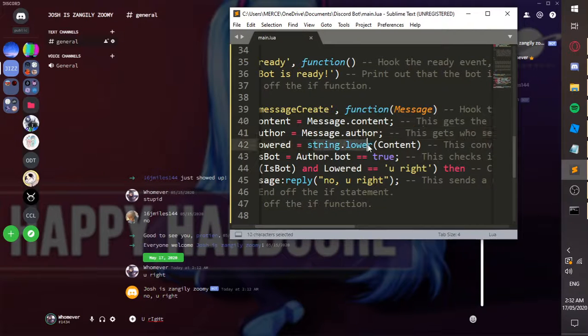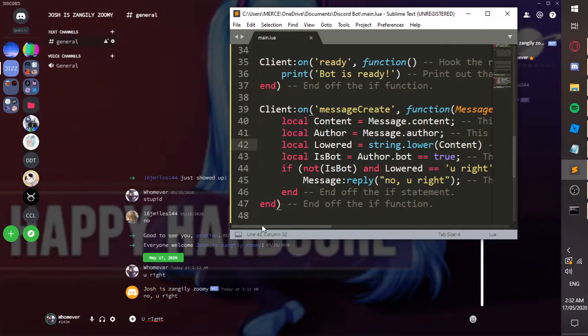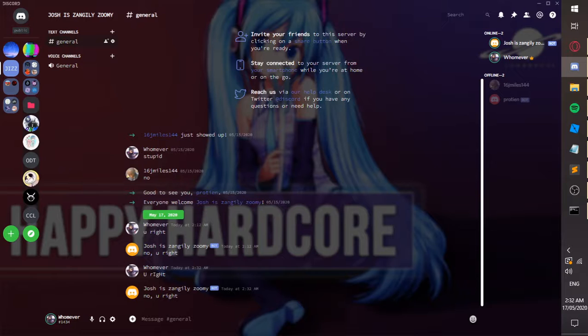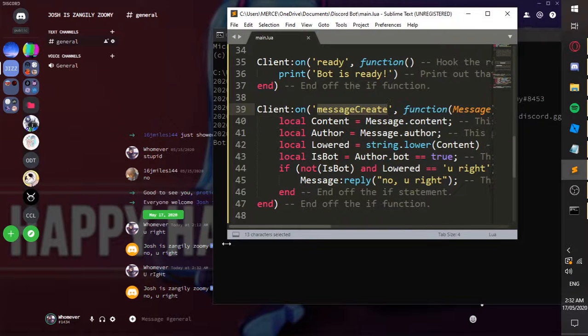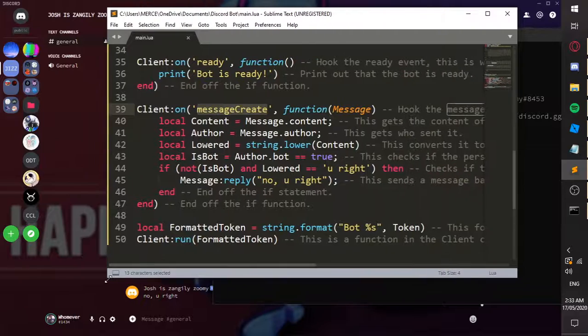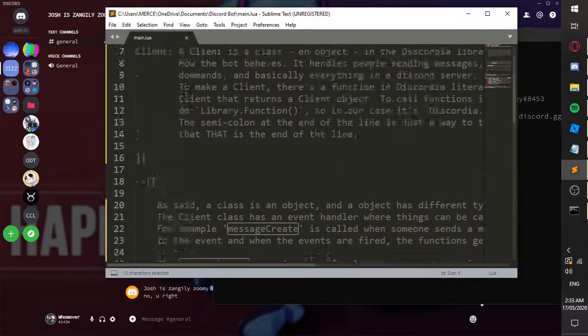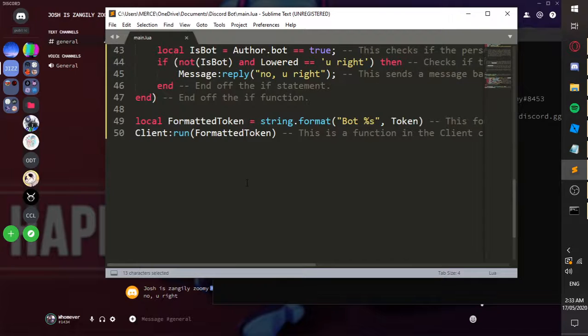I converted it to lowercase, so this should still run because it meets all the criteria, and I did a message create function. It worked like normal. Great. That's exactly what we wanted. There we go. As simple as that.